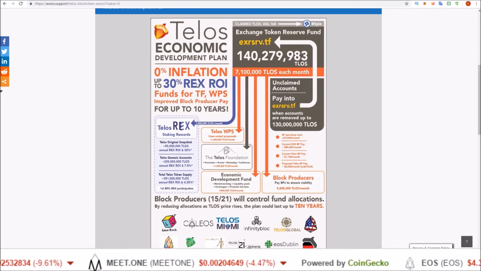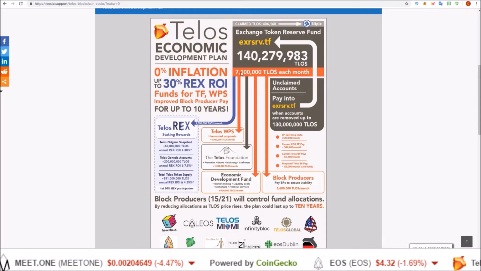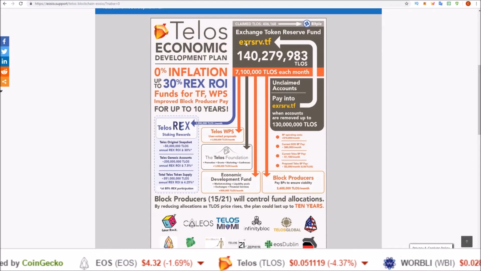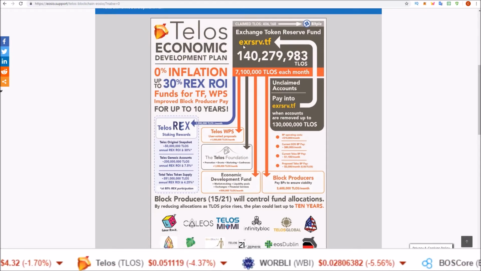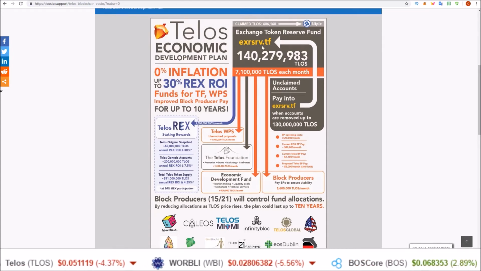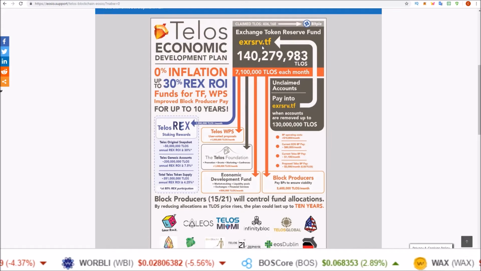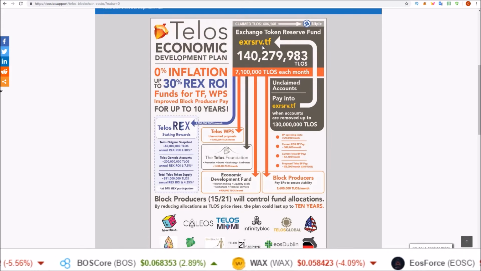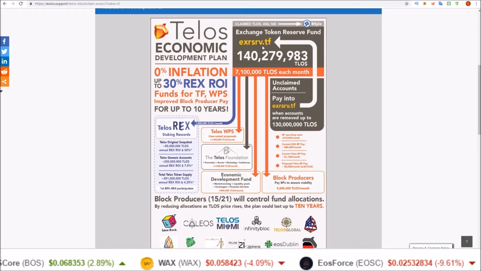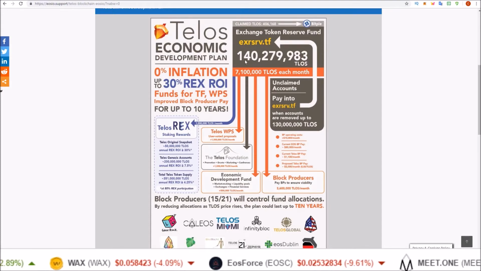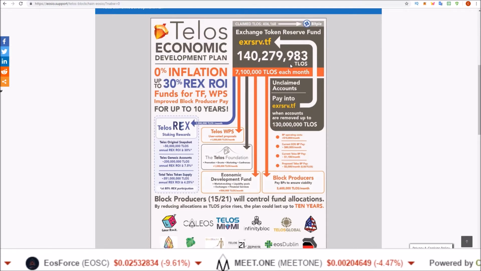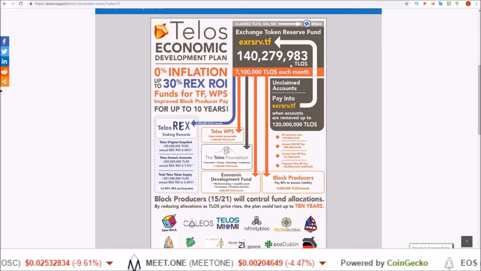This is because all that inflation and funding will come from an already existing supply of tokens in the Exchange Reserve Fund, the fund that is reserved for the exchanges to claim, because we have seen low exchange participation in terms of wanting to claim tokens for their users. This is just a big 140-ish million pile of Telos pretty much sitting dormant on the blockchain at this point.